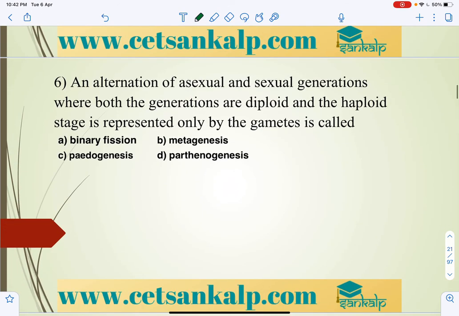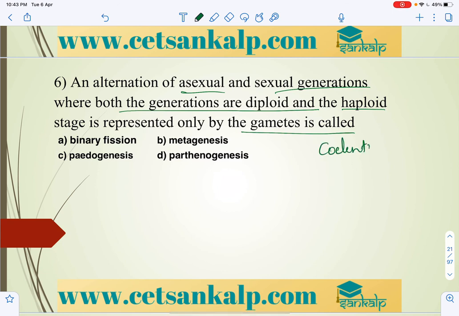Same like that: the alternation of asexual and sexual generation, where both generations are diploid and the haploid stage is represented only by gametes, is called. So what is that alternation of generation? We can say generally in the case of cnidarians, in the animal kingdom, alternation of generation means polyp and medusa. So between the polyp and medusa stages of the cnidarians, there will be alternation.